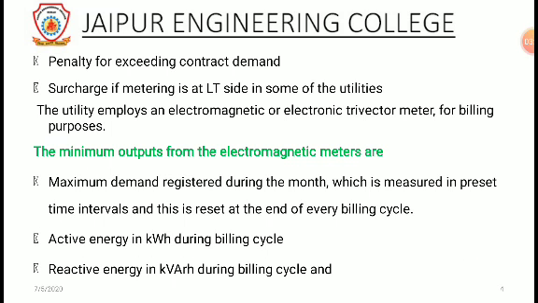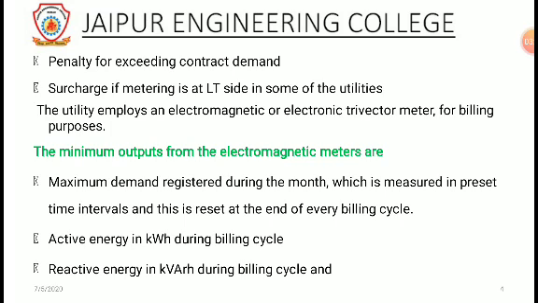Penalty for exceeding contract demand. Contract demand is the amount of electric power that a customer demands from the utility in a specified interval. Surcharge if metering is at the LT side in some of the utilities. Analysis of utility bill data and monitoring its trends helps the energy manager to identify ways for electricity bill reduction.